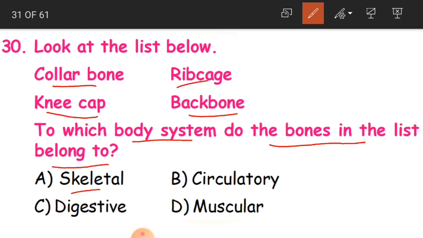Whether skeletal, circulatory, digestive or muscular? And the answer is skeletal. Okay, children, so the skeletal system has got collarbone, rib cage, kneecap and backbone. So A is the correct answer.